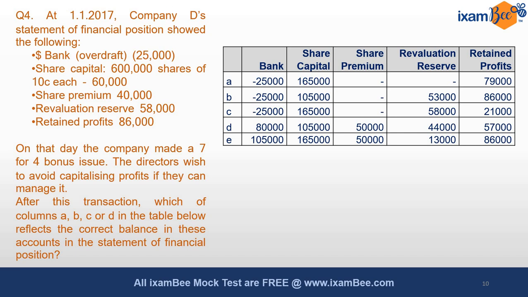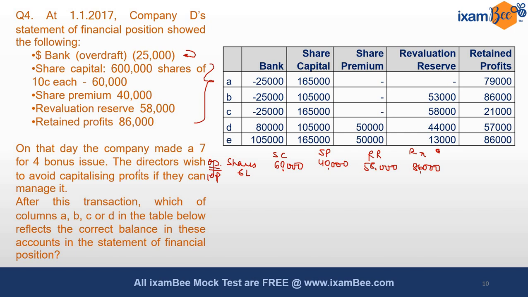At the opening dates, the opening bank OD and the capital structure of the organization, equity components are given to us, right? So what are the opening things which are given to us? We are given shares which are 6 lakhs in number. Share capital stands at 60,000 because the face value is 10 pence per share. Share premium stands at 40, revaluation reserve stands at 58, and our retained profits is standing at 86,000.